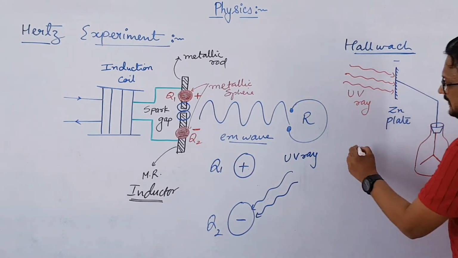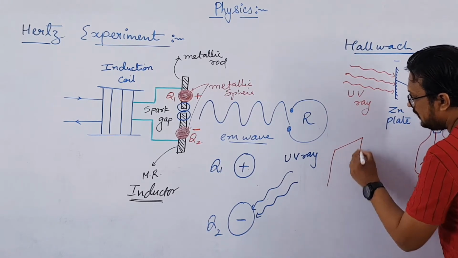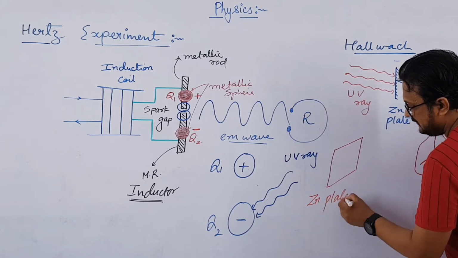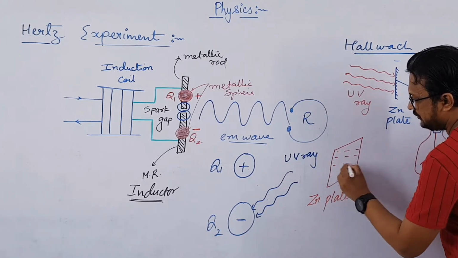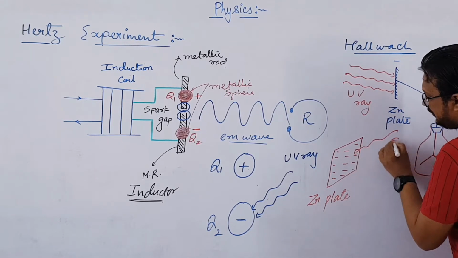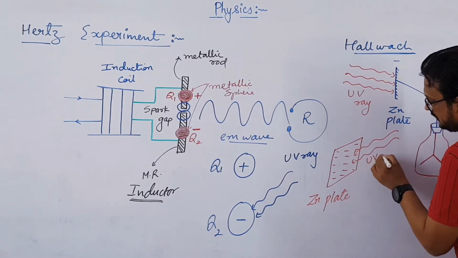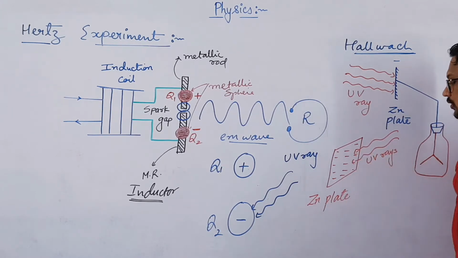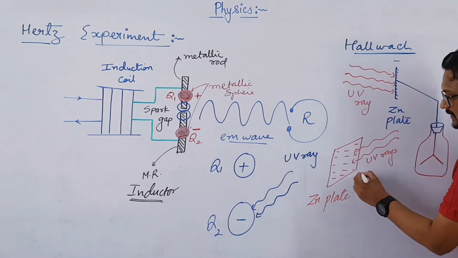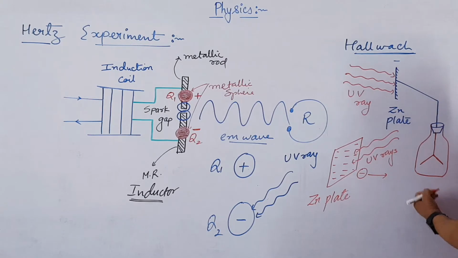मान लो ये हमारे पास एक प्लेट है, right? Let us say this is Zn plate, zinc plate, right, which is initially negatively charged. Now if we allow UV rays to fall on it, the charge on the plate decreases. Means what? The negative plate became less negative. उसका मतलब ये होता है कि negatively charged particles are emitted from it. So it means that negatively charged particles are emitted from it.